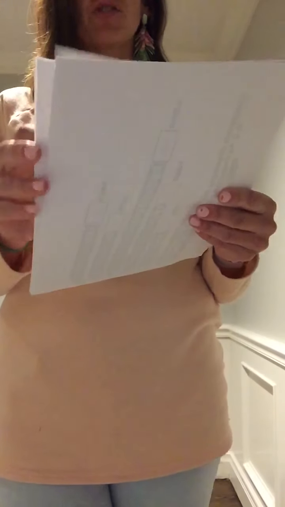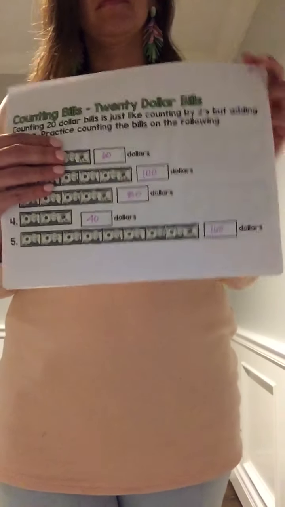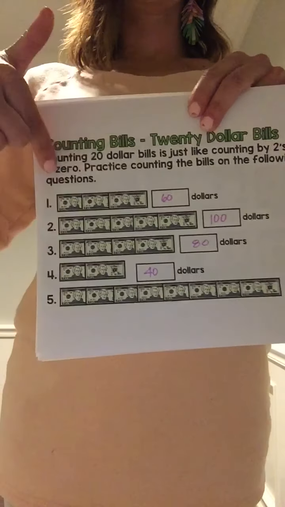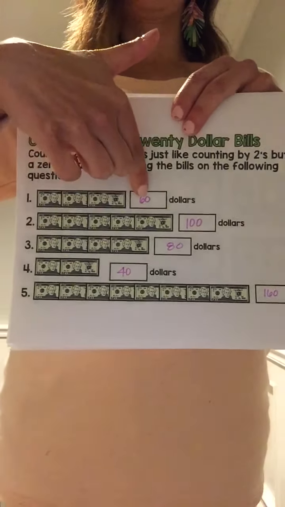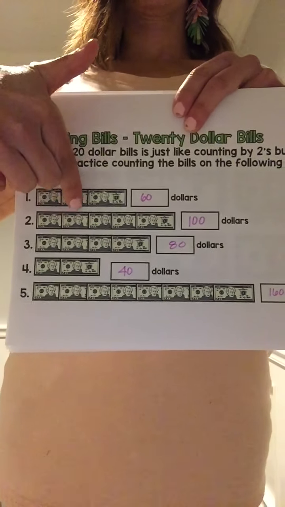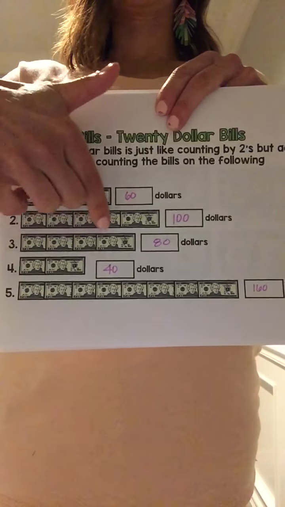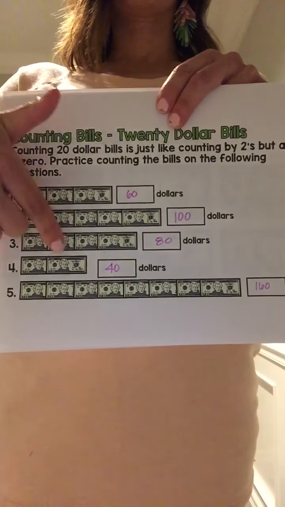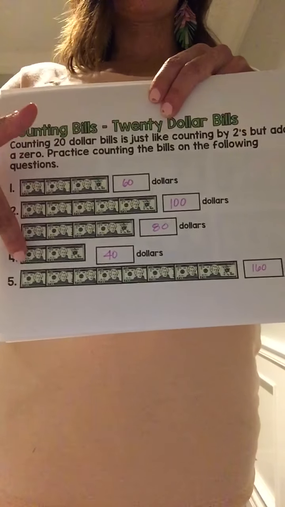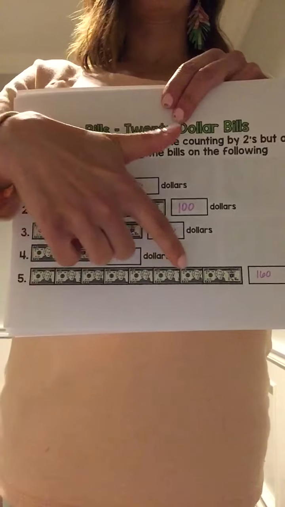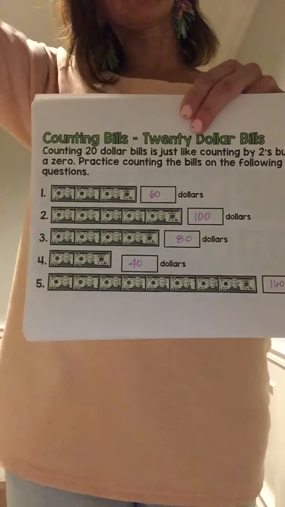And then the last page for the week is counting by $20 bills. And again, we're not going to just count the bills. We've got to count by 20. So that's 20, 40, $60. 20, 40, 60, 80, $100. 20, 40, 60, $80. 20, $40. And then 20, 40, 60, 80, 100, 120, 140, 160, $160.